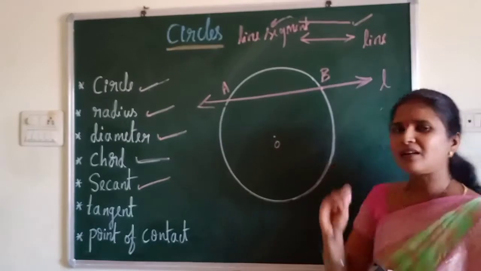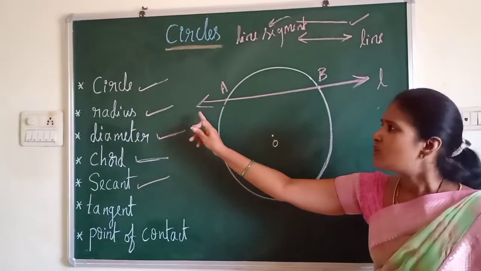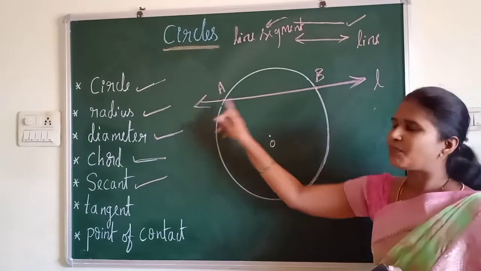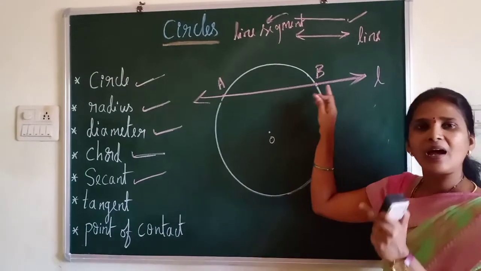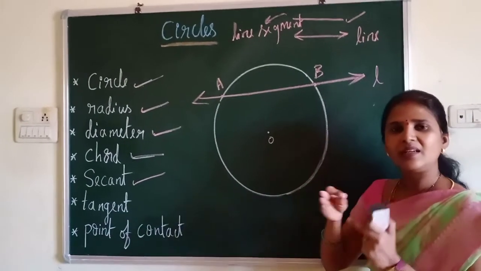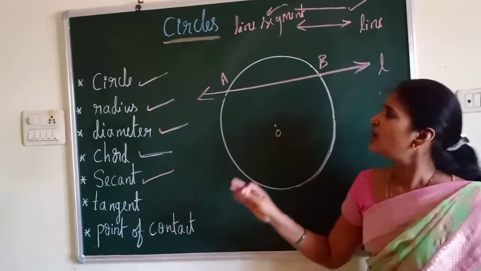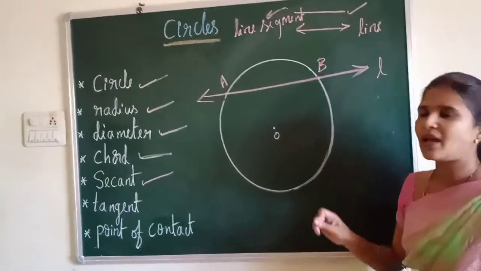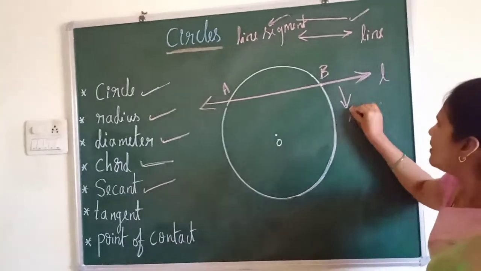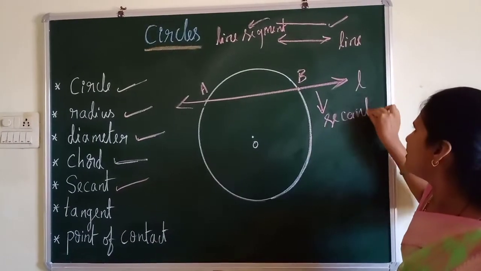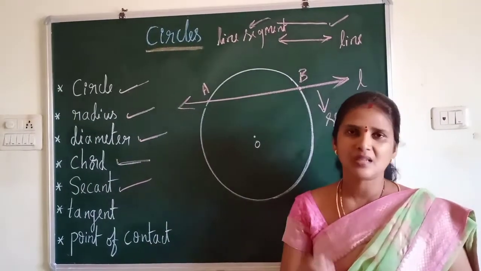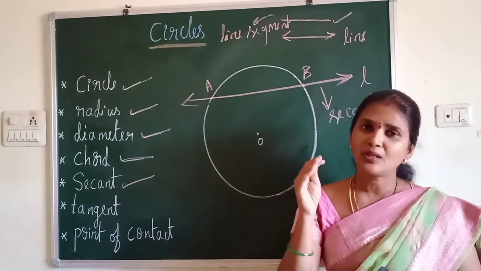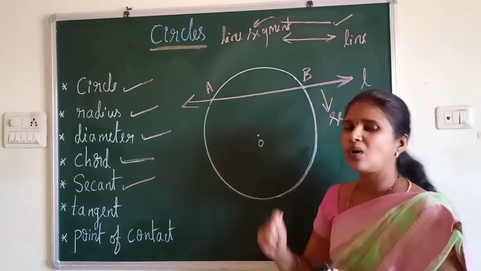So by keeping that in mind, you can just observe. This is a line because I kept an arrow mark on both sides. It is intersecting the circle at exactly 2 points, and it is extending on either side. So this is called a secant. Secant is a line which intersects a circle exactly at 2 points.